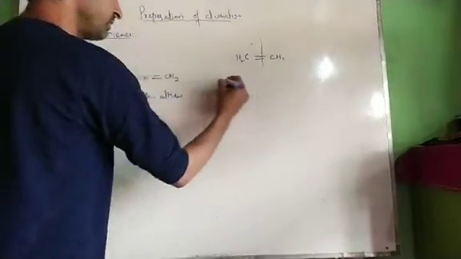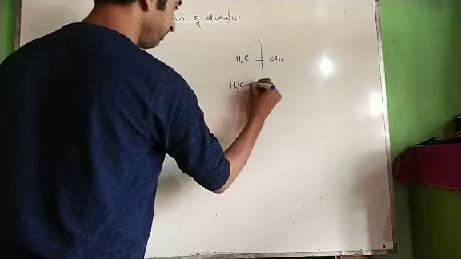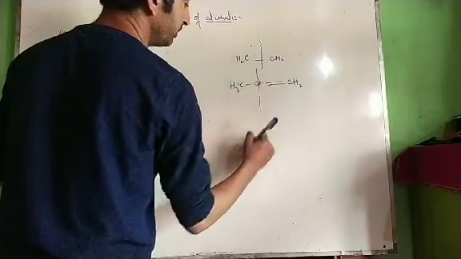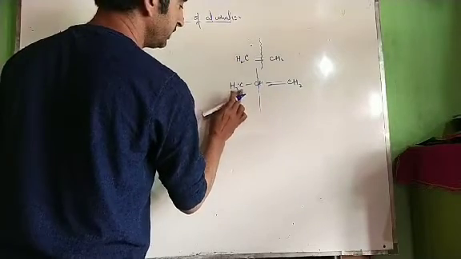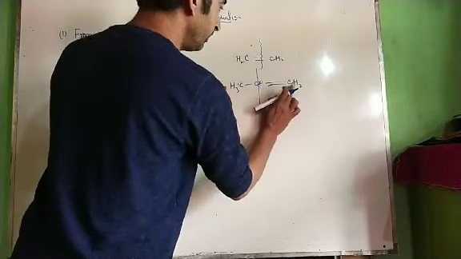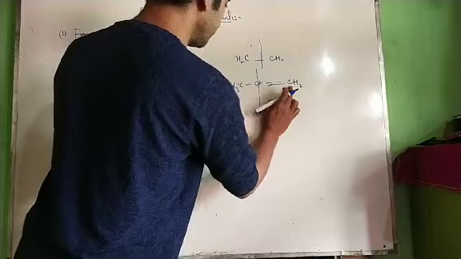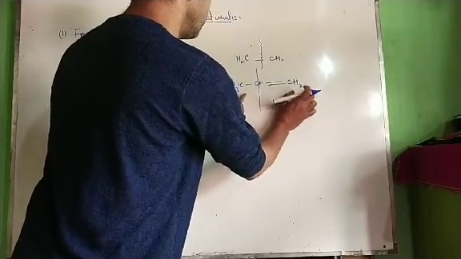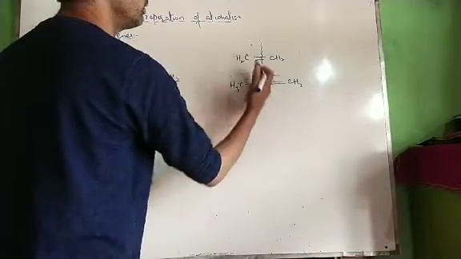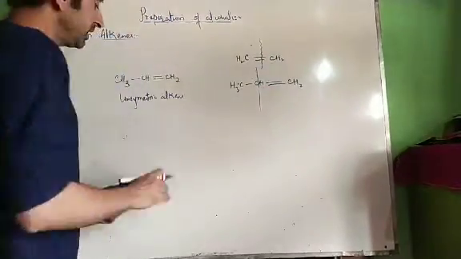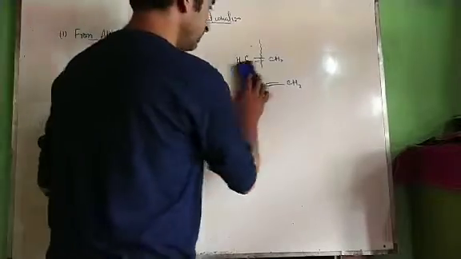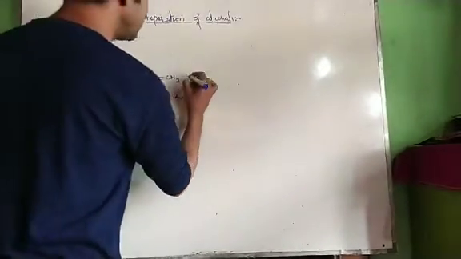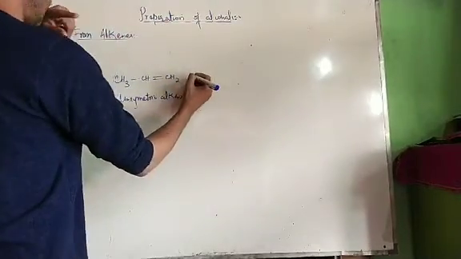Why? Because if I take this molecule and wish to divide it into two equal halves, from this side I will have an sp3 hybridized carbon, and from this side an sp2 hybridized carbon; from this side a methyl group, from this side a CH2 methylene group. Therefore, it cannot be divided into two equal halves. That's why it is an unsymmetrical alkene, not symmetrical. We have an unsymmetrical alkene, and we prepare alcohols from it.